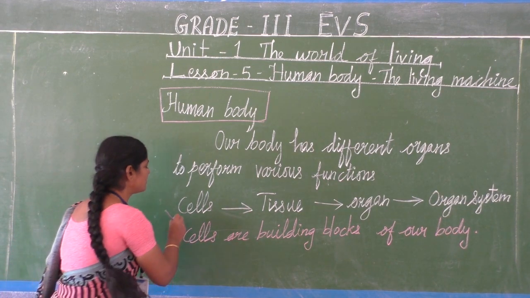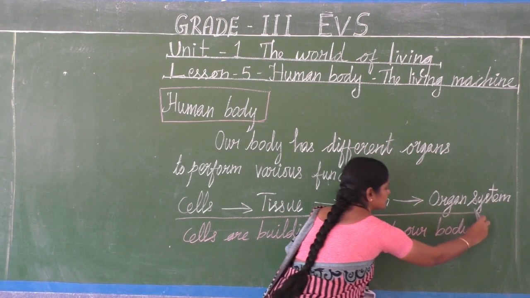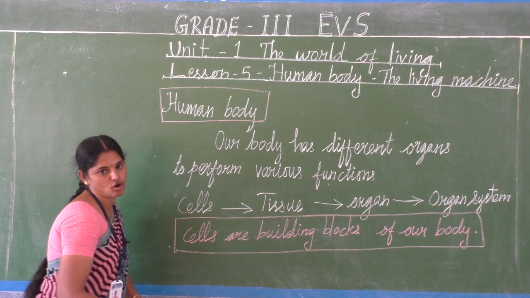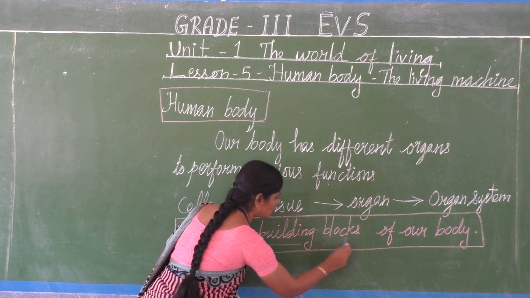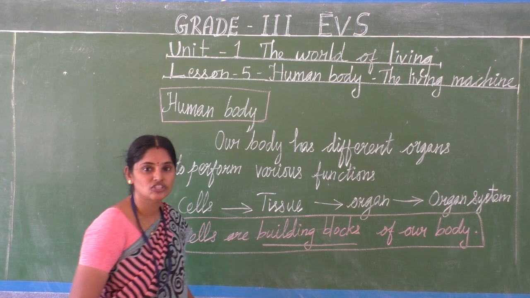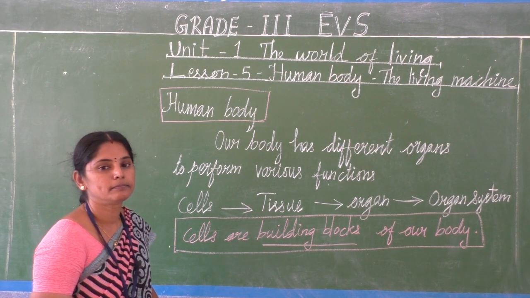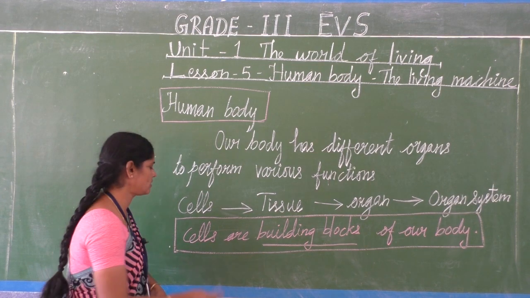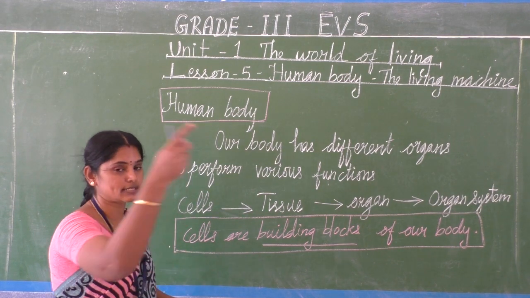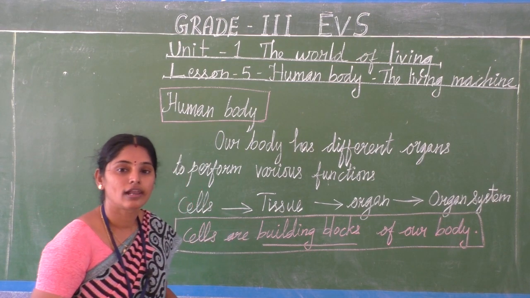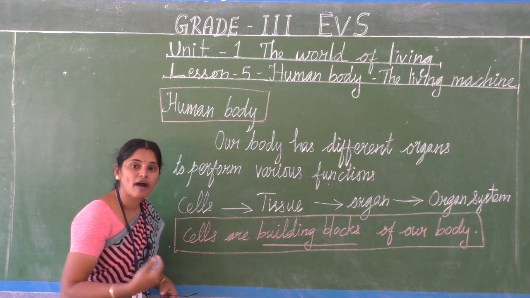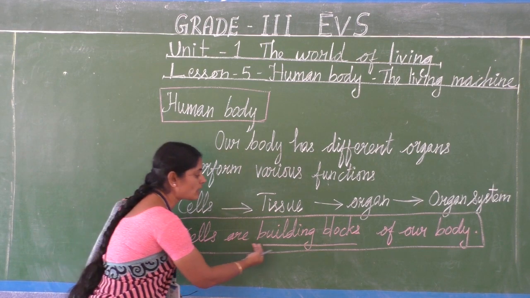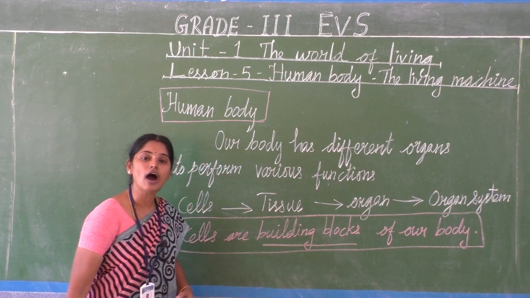So this is the main point we are studying in this lesson. Cells are the building blocks. So you have to note down these words, constructing. Because of cells only, our body is made up of many cells. Cells are building blocks. As buildings are made up of bricks, like that our body is made up of different kinds of cells. Cells are building blocks of our body.